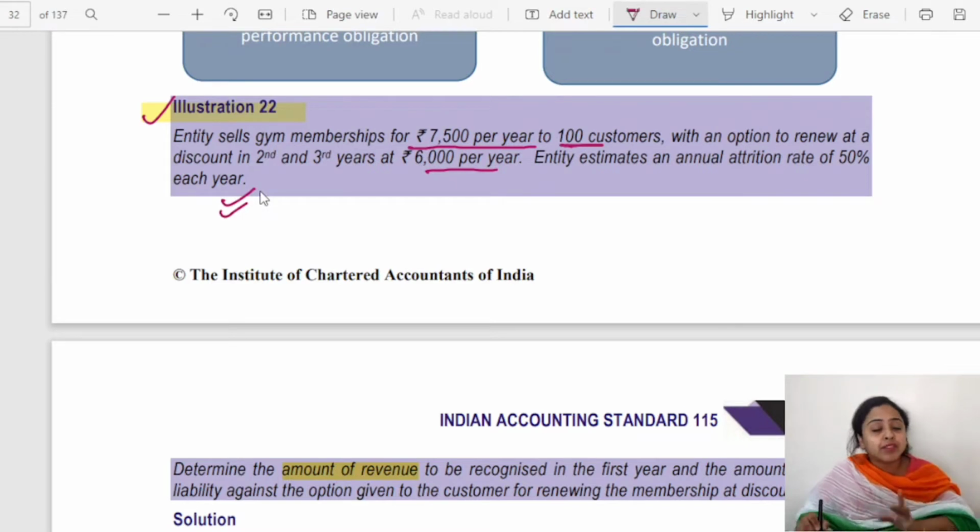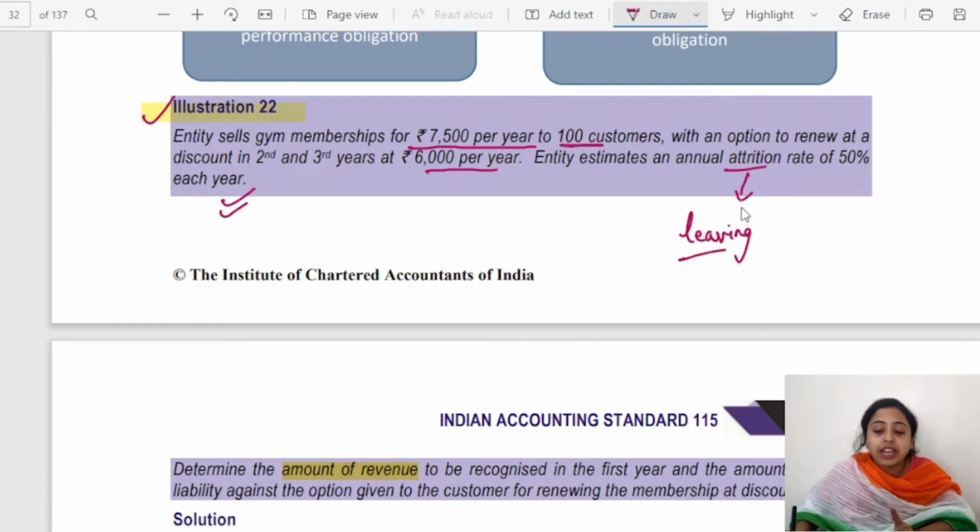That means if in the first year 100 people come, the second time 50% will not repeat, only 50% will repeat. Attrition means not repeating, leaving the entity, leaving the job or leaving the contract. So it is highly expected that 50% will leave every year.